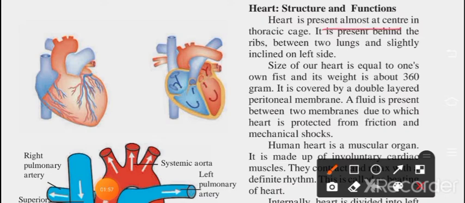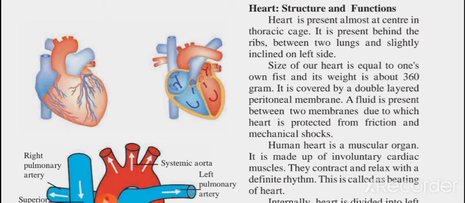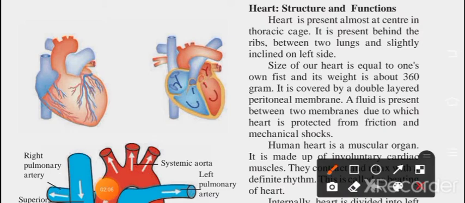Heart is present almost at the center in the thoracic cage. It is present behind the ribs. Obviously you have seen in the above diagram the ribs, and behind the ribs the heart is present.